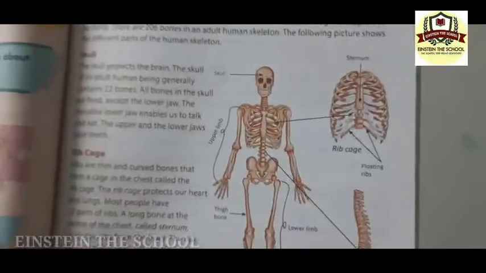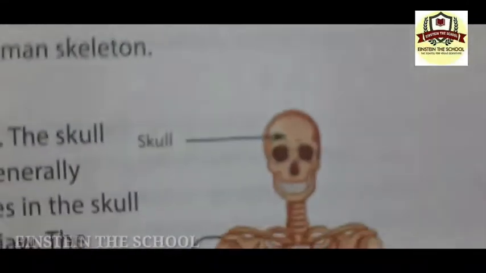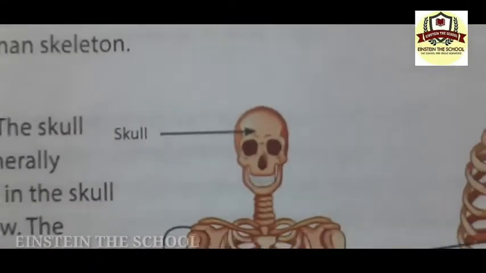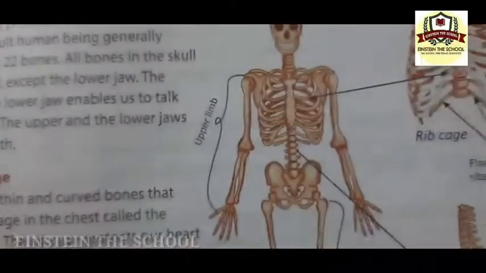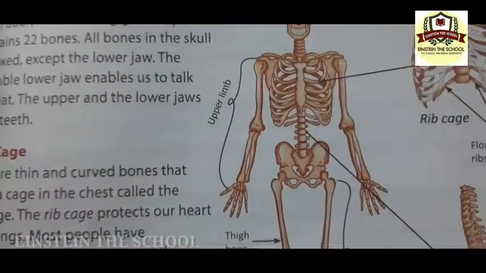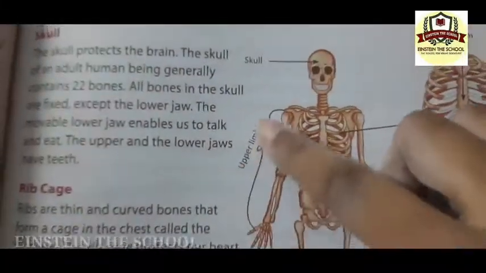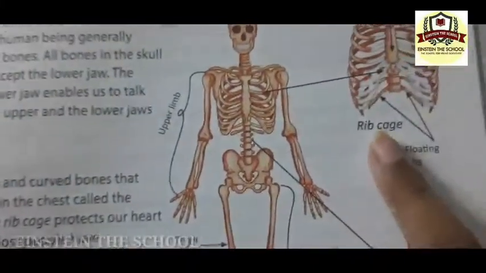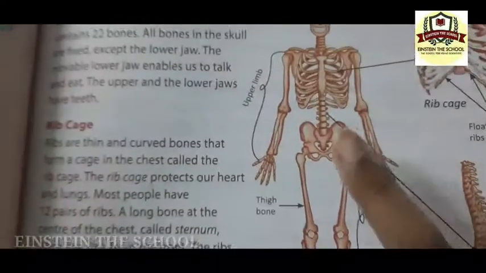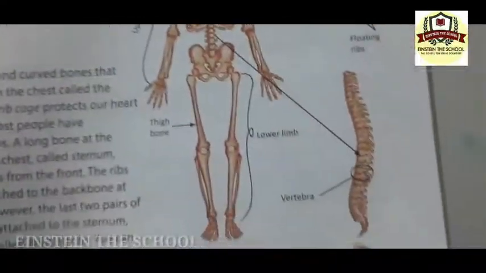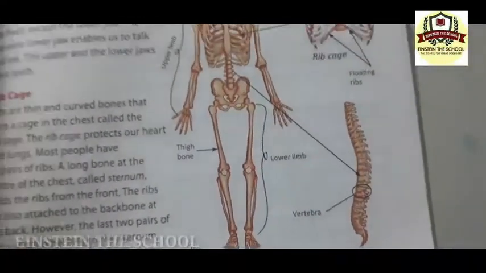See, first you can see there is a skull. Then we have the upper limb here. The upper limb. This is the rib cage. This is the spinal cord. This is the backbone.